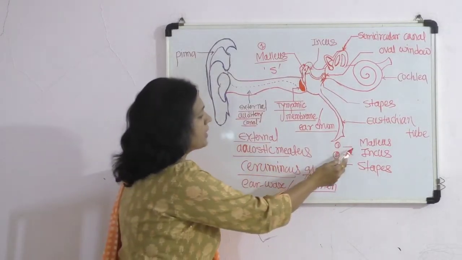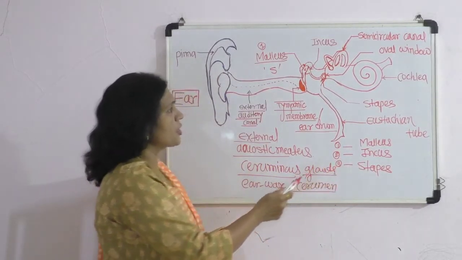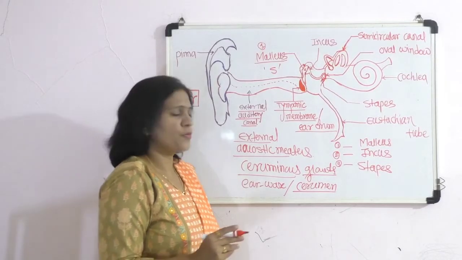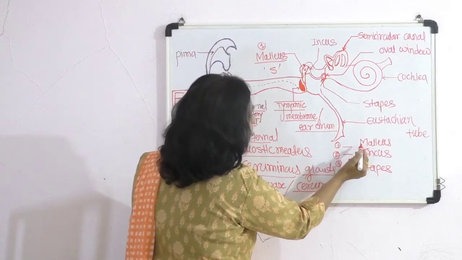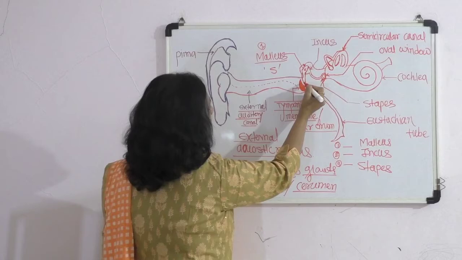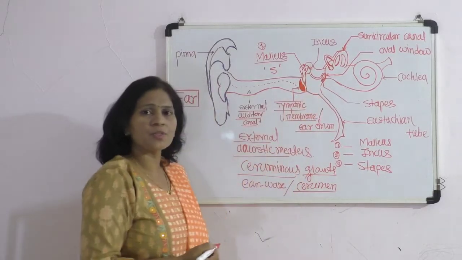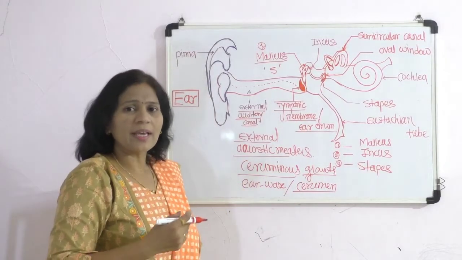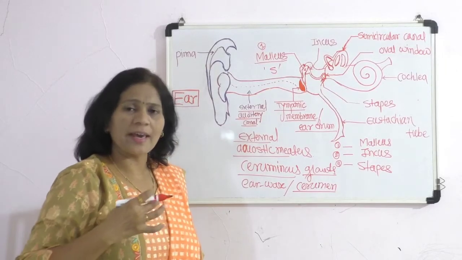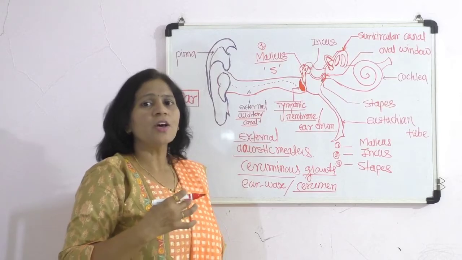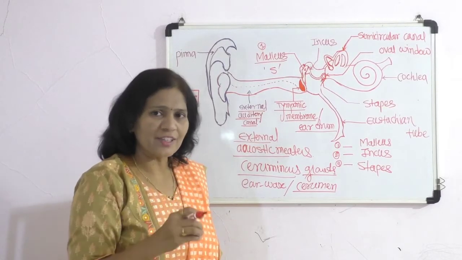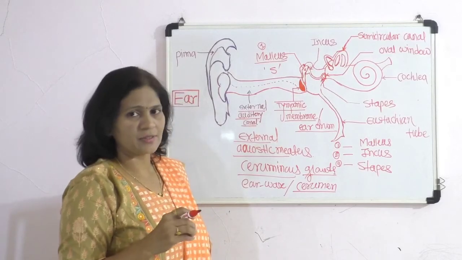So malleus, incus and stapes are the 3 ear ossicles, out of which the outermost, the malleus, rests on the inner surface of the eardrum. So it communicates with the external ear, as vibrations of the sound reach this malleus.